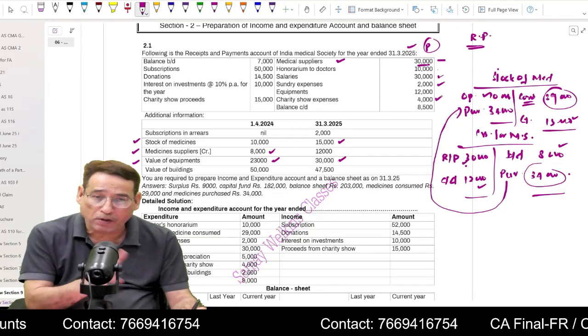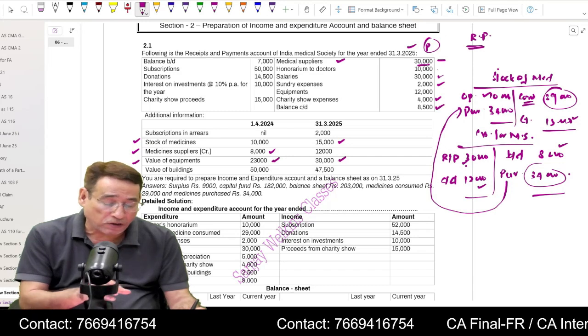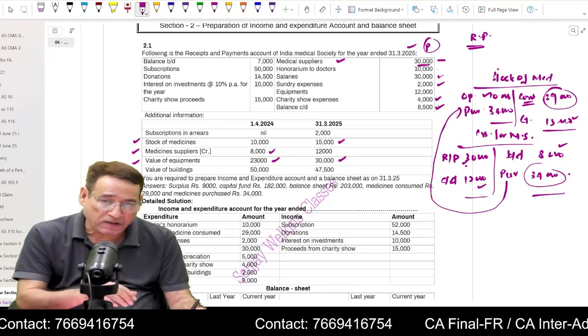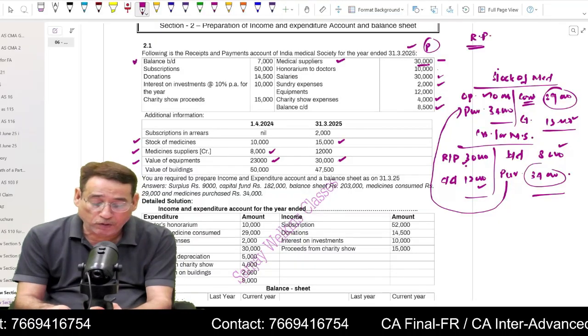And the depreciation amount which you arrive at will be taken to the debit side of income and expenditure account. Charity show expenses will be taken to the debit side. Balance carried down means the closing balance of cash, you are going to write it on the asset side of the current year. Now this side is over. Now we move over to this side.